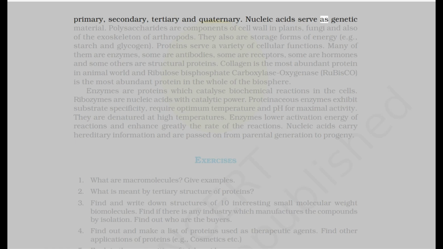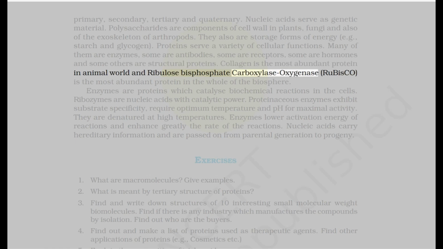Nucleic acids serve as genetic material. Polysaccharides are components of cell wall in plants, fungi, and also of the exoskeleton of arthropods. They also are storage forms of energy, example, starch and glycogen. Proteins serve a variety of cellular functions. Many of them are enzymes, some are antibodies, some are receptors, some are hormones, and some others are structural proteins. Collagen is the most abundant protein in animal world, and ribulose bisphosphate carboxylase oxygenase, Rubisco, is the most abundant protein in the whole of the biosphere.